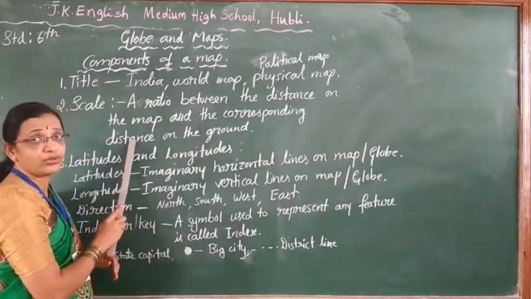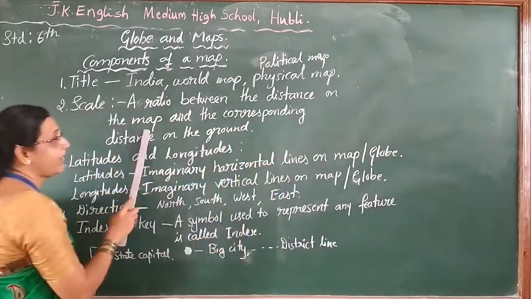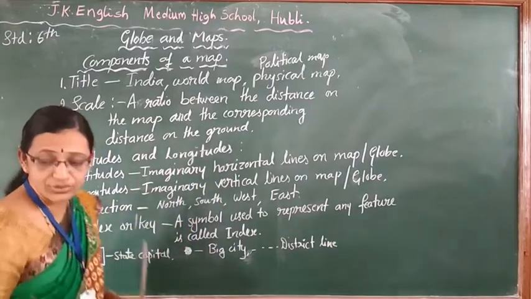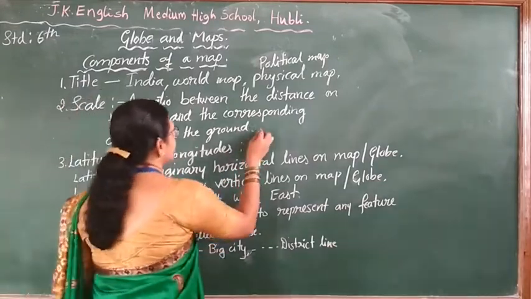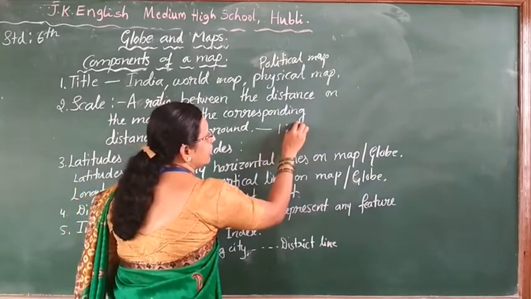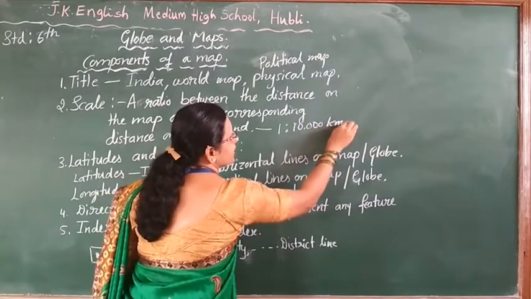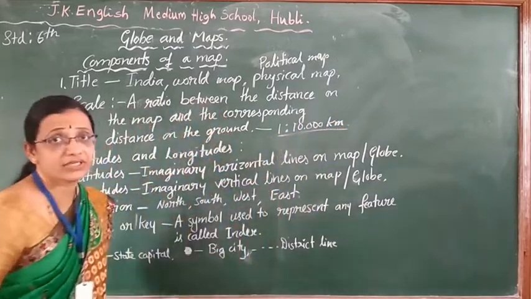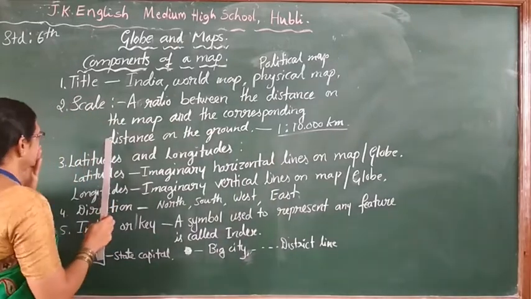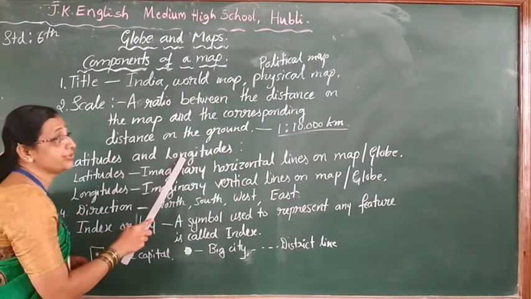That only I wrote on the board. A ratio between the distance on the map and the corresponding distance on the ground. Usually how will they write this one? 1 centimeter equals 10,000 kilometers or 4,000 kilometers, like this it will be the scale. I will show that one in the map. Follow this. Next comes latitudes and longitudes.